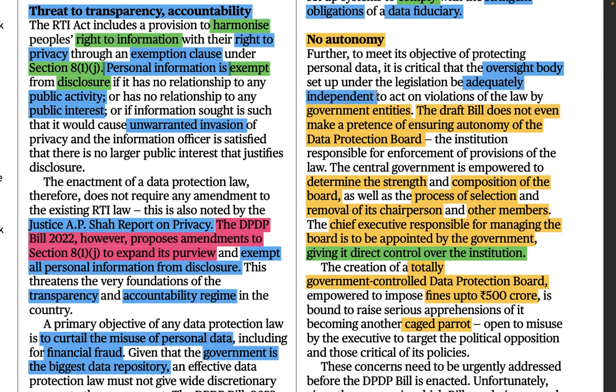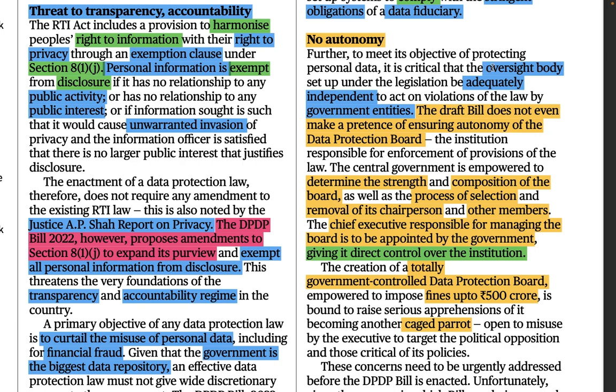Okay, adequately independent means it should be sufficiently independent, meaning there should not be pressure from the government side. It should be independent so that it can take action if any violations are happening by the law agencies. So if any government department does something wrong, this oversight body should have adequate rights, independent of the government, to take action against violations by the law agencies of the government. So this is the meaning.